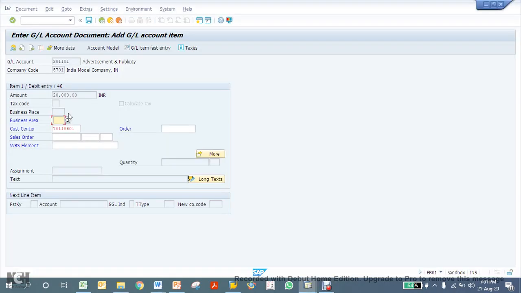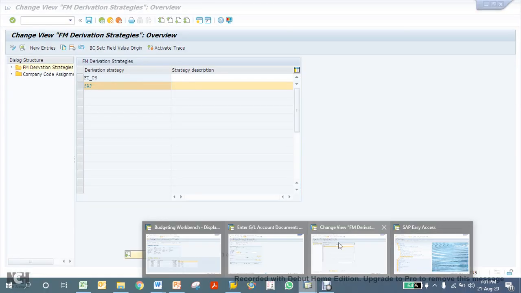New cost center. No fund center derived or entered. Okay, I missed. I created this new cost center and new fund center, but I have not mapped them. So I'll have to use that FM derived transaction to map the cost center with the fund center. So let me do that.